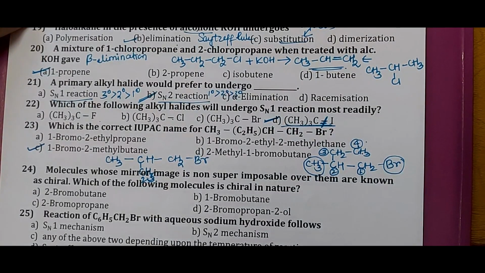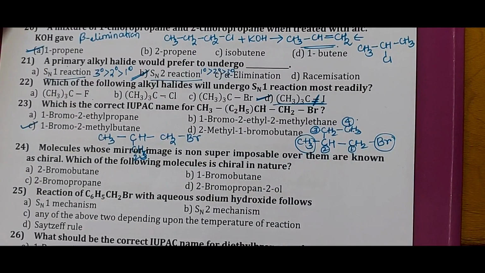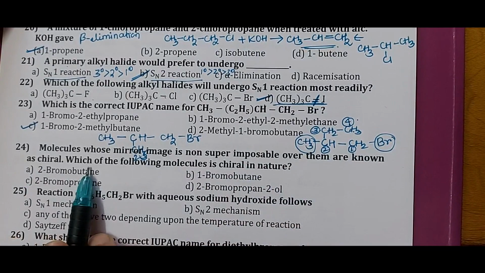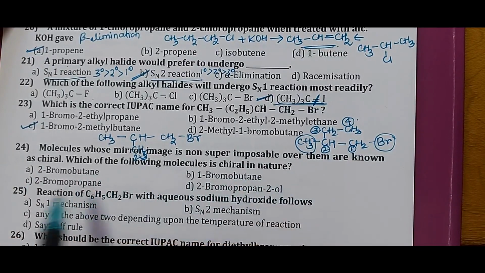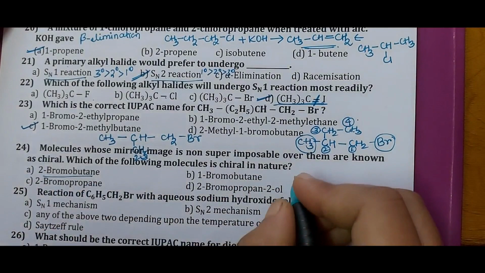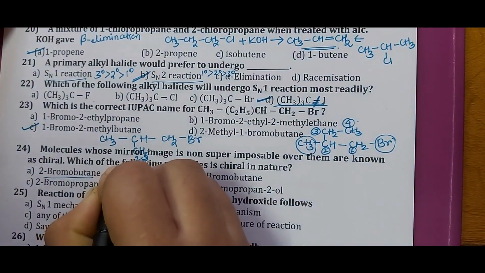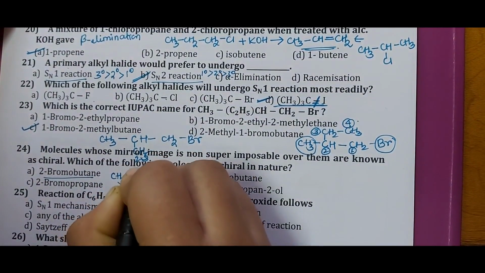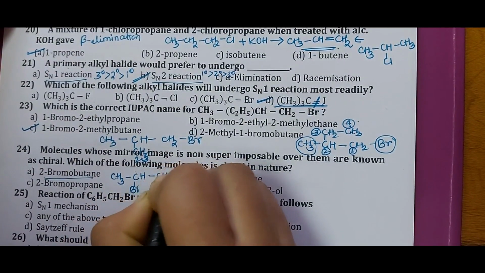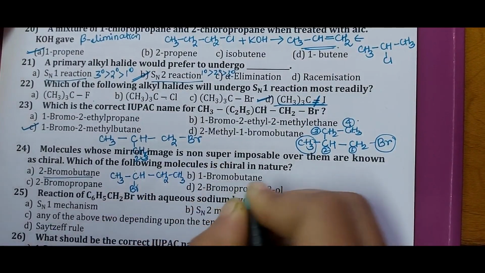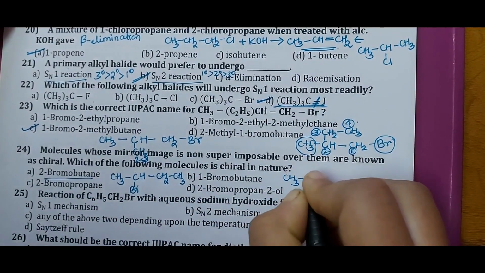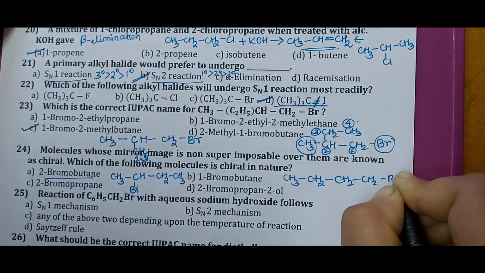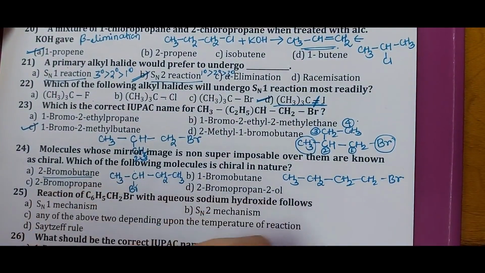Next, we will go with question number 24. Molecules whose mirror image is non-superimposable over them are known as chiral. Which of the following molecules is chiral in nature? To understand it, we'll draw their structures. We will represent the structure of 2-bromobutane and identify the chiral carbon present here. Similarly, we will draw 1-bromobutane, as well as the structures of 2-bromopropane and 2-bromopropanol. All these four structures we will write, and then we'll find the chiral carbon.